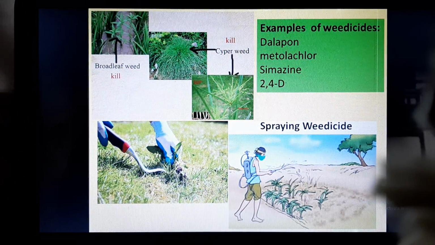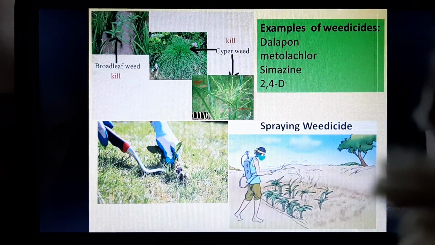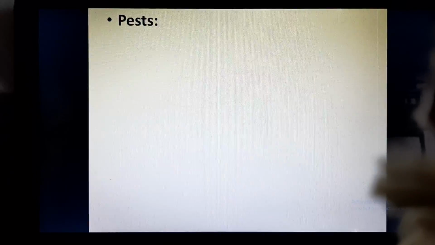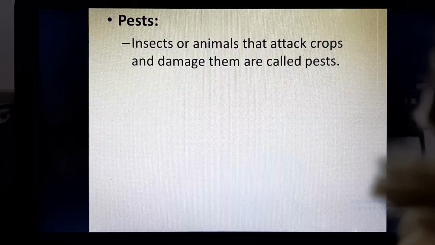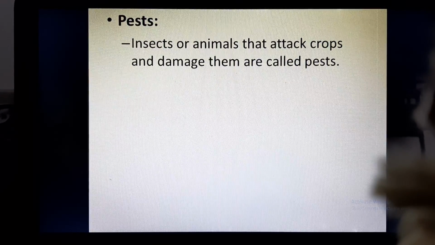What are the examples of weedicides? Examples of weedicides are Delapon, Metachlor, Simazin and 2,4-D. This is very important to remember. So please remember the examples of weedicides. Pest. Now what are pests? Pests are the insects or animals that attack crops and damage them.